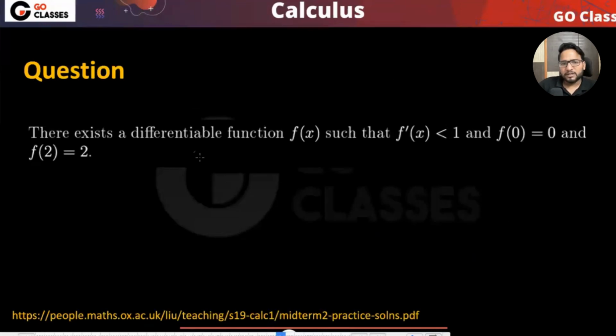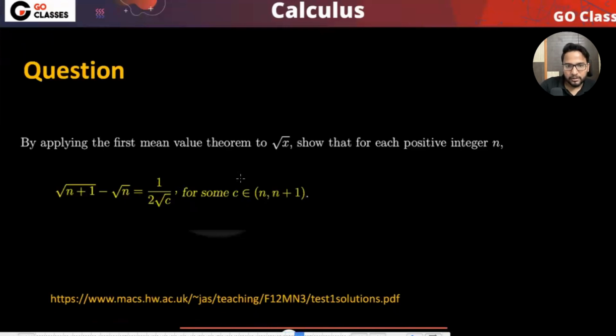What they're saying: there exists a differentiable function f(x) such that f dash x is less than 1 and f(0) is 0 and f(2) is 2. Okay, just a second. I will come to this question in a while. Maybe I can do this question first.